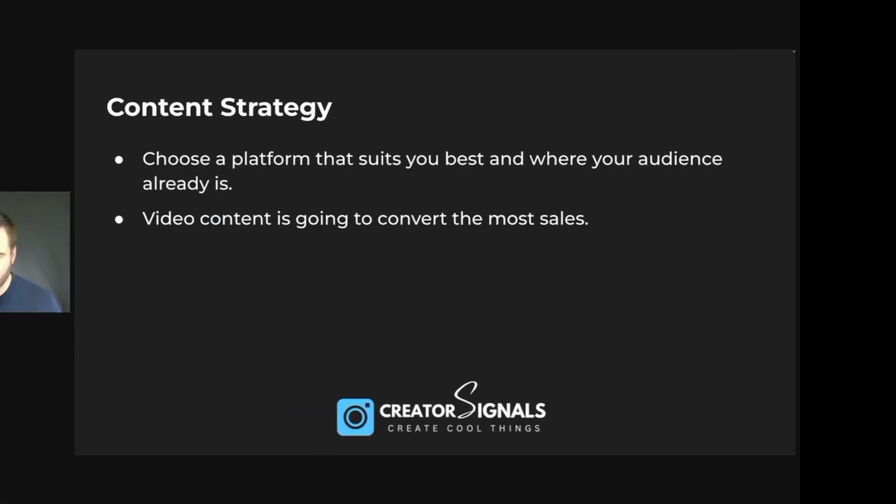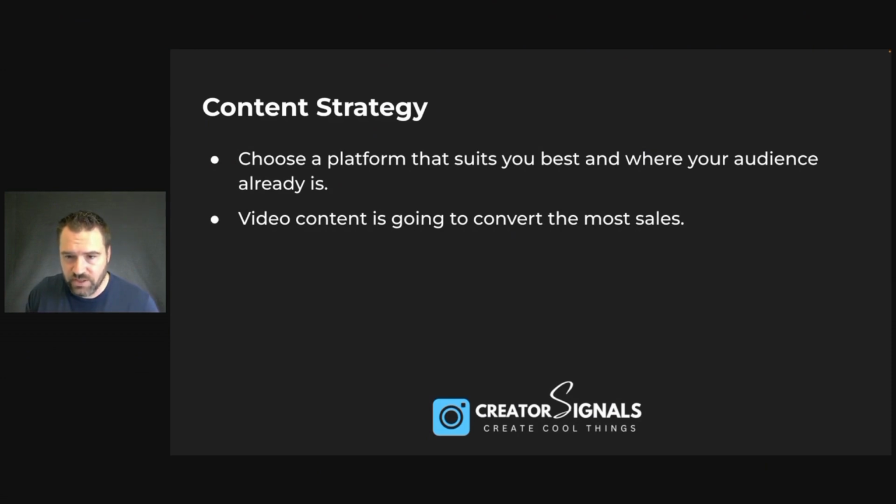So now that we have our funnel developed, we actually need to build a content strategy that is going to get people into that funnel. And again, we're going to be really smart about using AI automation to help us build out this content strategy. Now, a couple key points that I want to mention before we get into this is that when it comes to creating your content strategy, you should choose a platform, number one, that's going to suit you. For example, are you someone that likes to be on camera, or are you someone that would like to have written content like on a blog or on LinkedIn? Or are you more into short form content like Instagram or Twitter or things like that?